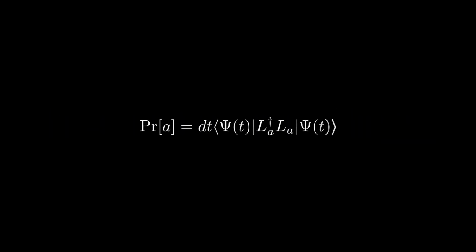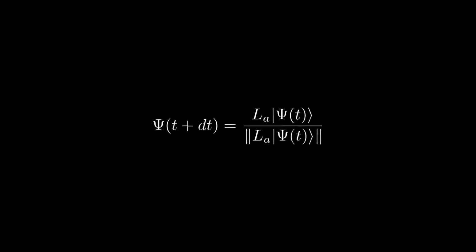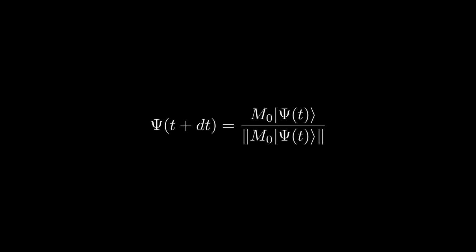This is a brief aside. While the master equation describes what happens as a system interacts with an unobserved environment, we can also consider what happens if we frequently measure the environment. In this case, with probability dt times the expectation of L_a dagger L_a, a jump of type a will occur, giving us a new state L_a psi with appropriate normalization. Otherwise, we will get M0 psi with high probability. This stochastic Schrödinger simulation can be done numerically, though we will get many different trajectories across different runs. However, if we average these trajectories, we will reproduce the evolution of the density operator under the master equation.